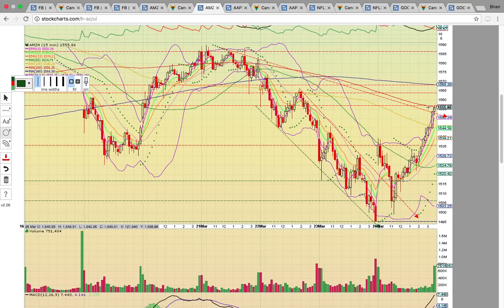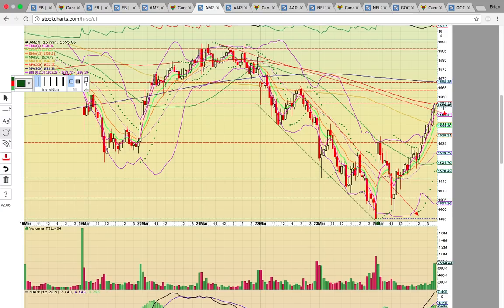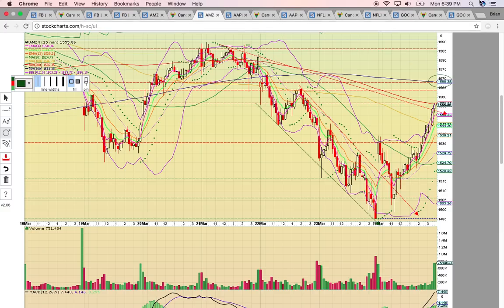If you look at the 15-minute chart, it closed right at one of the key levels, right at that 200 simple moving average at 1556. If it can break above that level, then we'll be looking for a run up to that 300 simple moving average at 1568. That's the big level on the chart. It has to get above that level and turn it into support to head higher. It's always that top moving average on the 15-minute chart. Once it turns into support, that's when it's bullish and it can really take off.